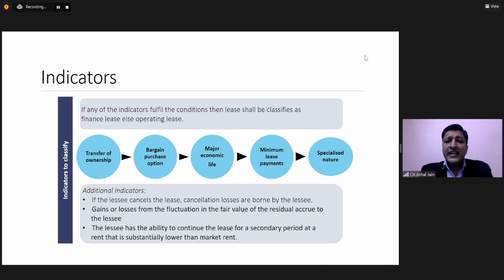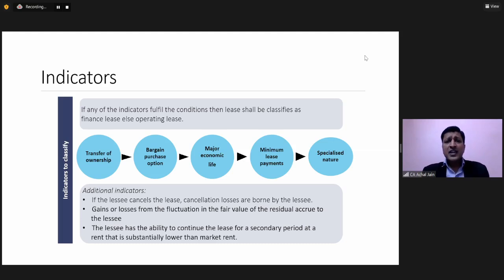Transfer of ownership. If the lease arrangement requires that the ownership of the asset will get transferred to the lessee, not at the beginning, not at the inception of the lease, but when the lease arrangement comes to an end, automatically the ownership will also get transferred. Or let's suppose the lessee, after the lease agreement is over, will get an option to buy the asset under lease at a price which is below the market price at that point of time. But this understanding is available at the time of inception of the lease.